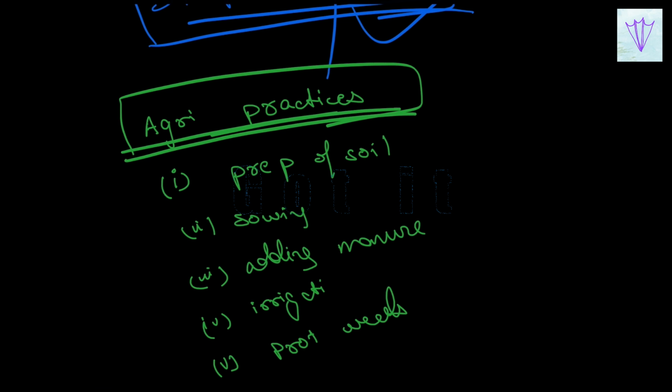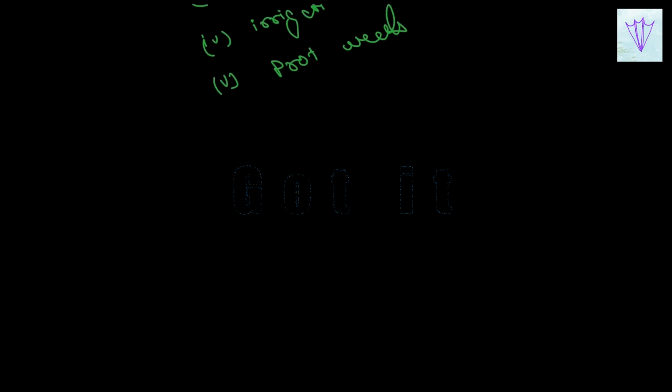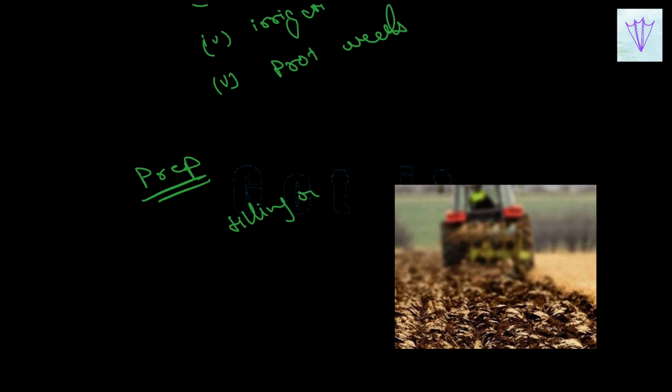First we'll start with the preparation of soil. Preparation of soil is the first step before growing the crops. The process of loosening and turning of soil is called tilling or plowing of soil.